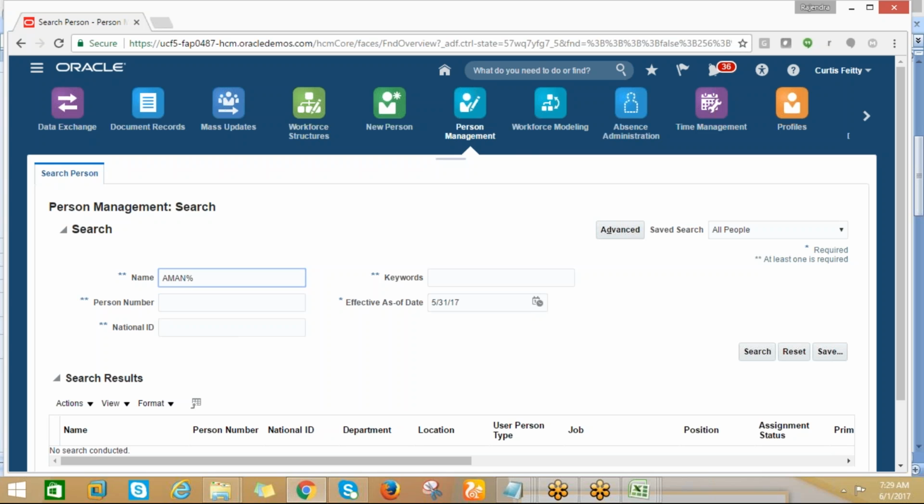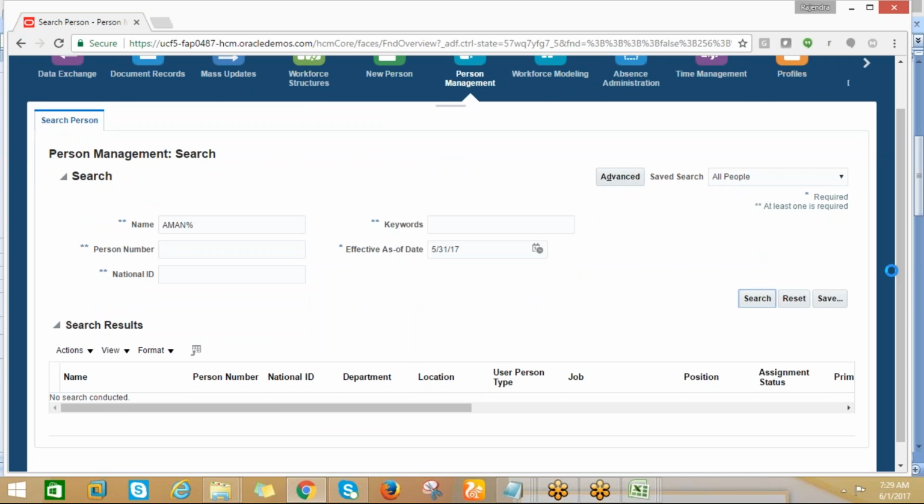I think last time we had created someone as an employee, so let me check whether we have that. We have that. So we have the spreadsheet, and using the spreadsheet you can upload the transaction data.